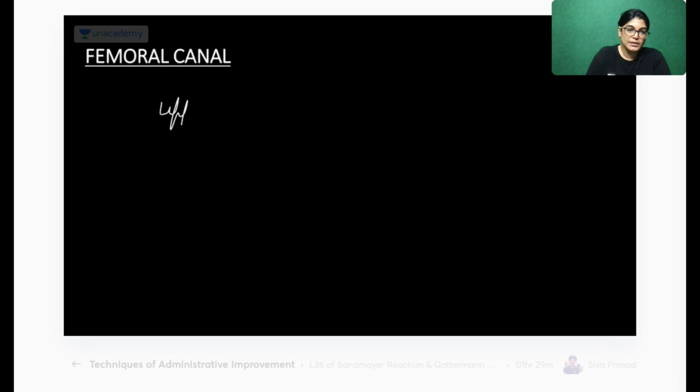The upper end of the femoral canal is called the femoral ring.